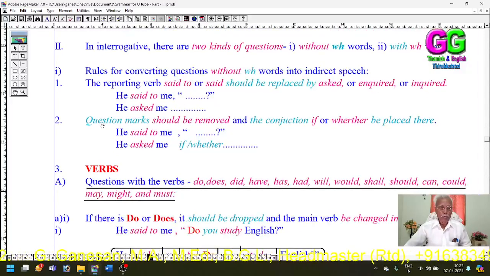Rule 2: the quotation marks should be removed and the conjunction if or whether should be placed there. Either if or whether can be used as the conjunction in interrogative sentences without a WH word. He asked me if, etc.